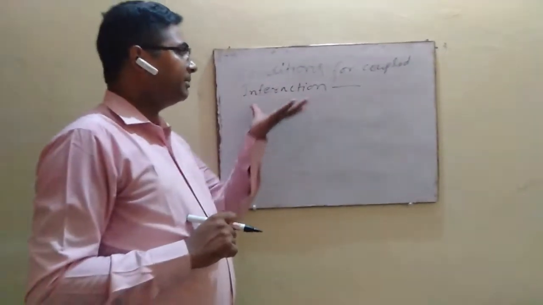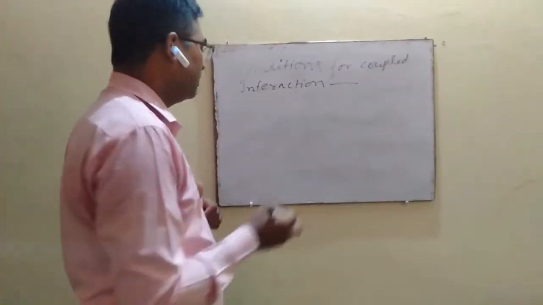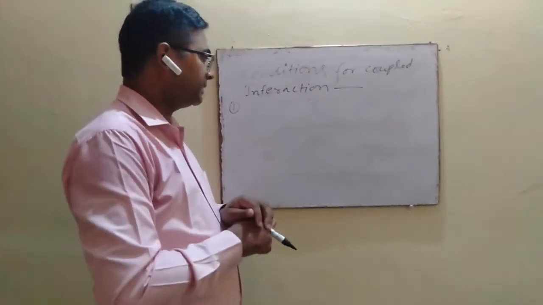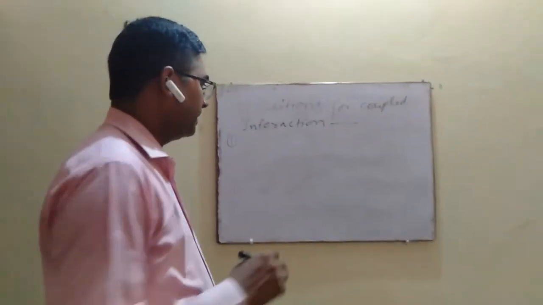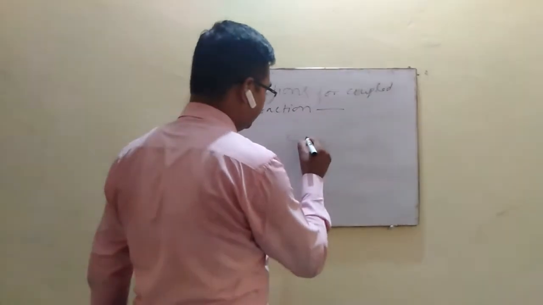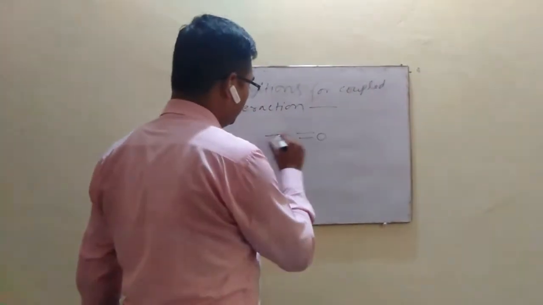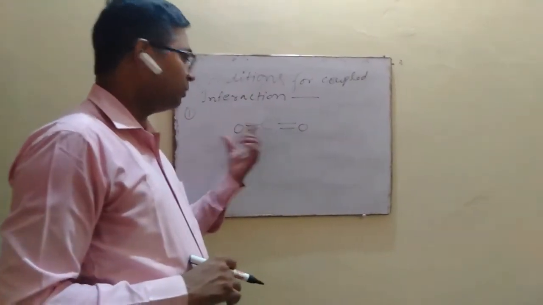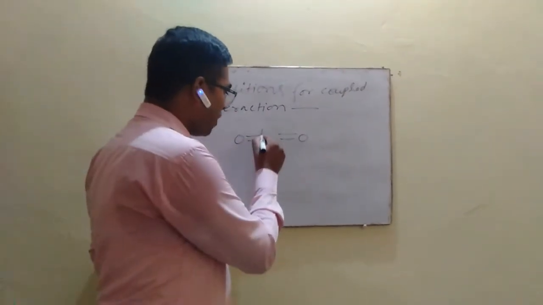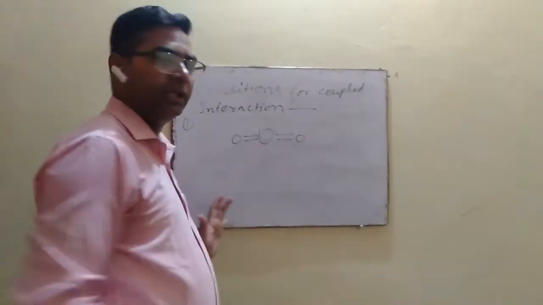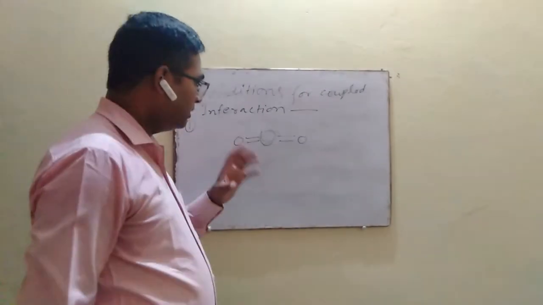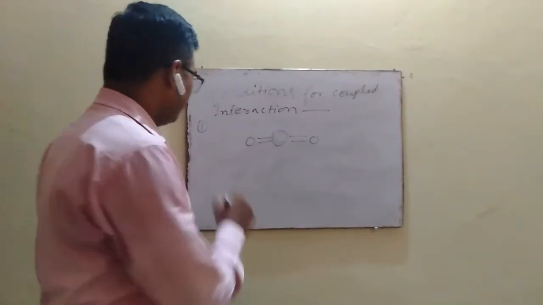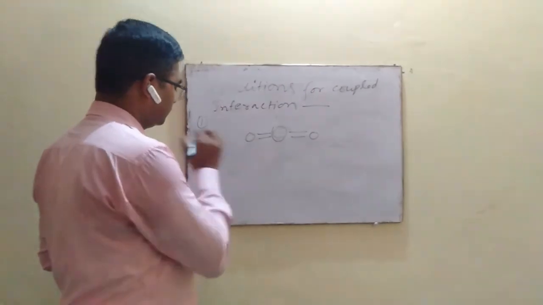So coupled interaction between the fundamental vibrations occurs only when, number one, two bond oscillators share a common atom between them. For example, in a CO2 molecule, we have two different C double bond O bonds, but carbon is common for these two bond oscillators. So coupled interaction occurs between these two CO bonds.